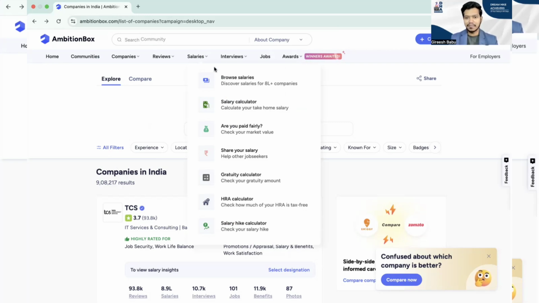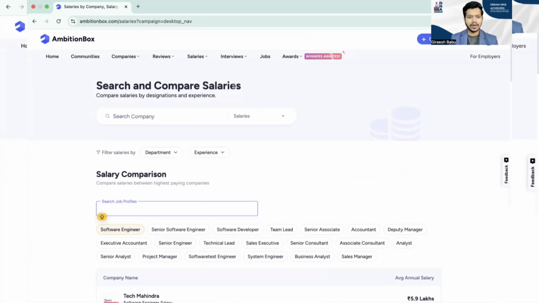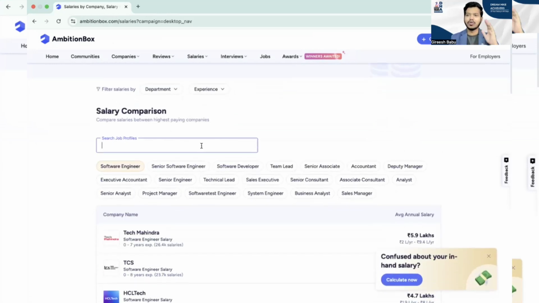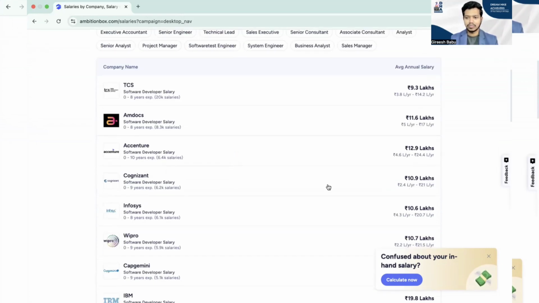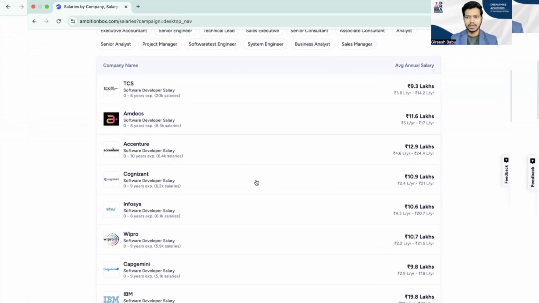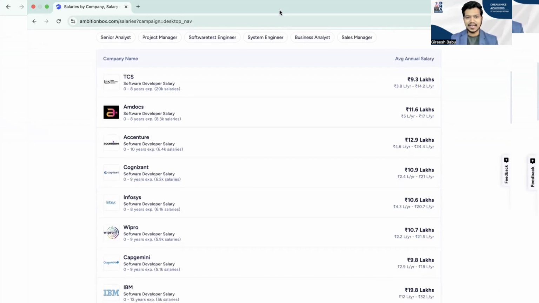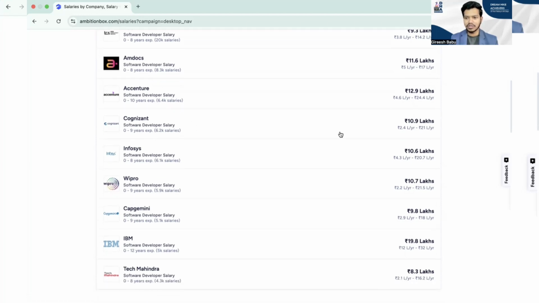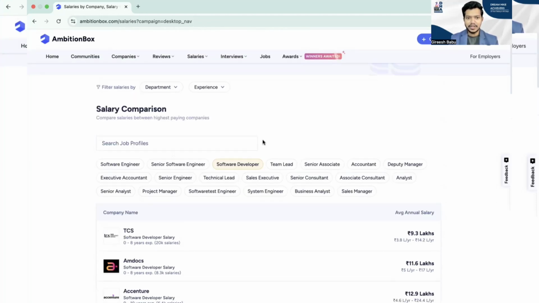In this salary section, there are multiple columns. First, let's go and understand salaries. Here it is already clearly mentioned about the salary ranges. Right now I am looking for a software developer role, so I click on software developer. Boom. Can you see? You can see exactly what TCS is paying, what Amdocs is paying, what Accenture is paying. You can also see their median salaries, and the minimum and maximum salaries they are paid, based upon the salary brackets.